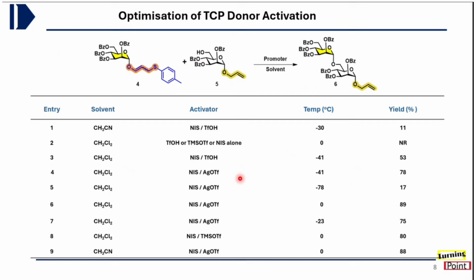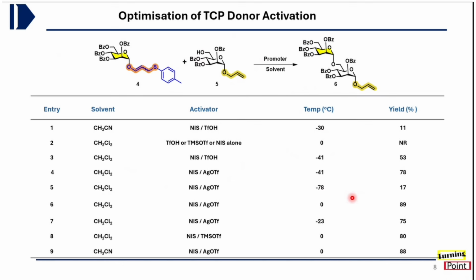So when this NIS was used in couple with triflic acid at minus 41 degrees Celsius, it gives some moderate amount of yield. But when triflic acid was substituted with silver triflate, in that case we got a decent amount of the desired product at minus 41 degrees centigrade. And when the temperature was reduced further to minus 78 degrees centigrade, the yield was reduced.